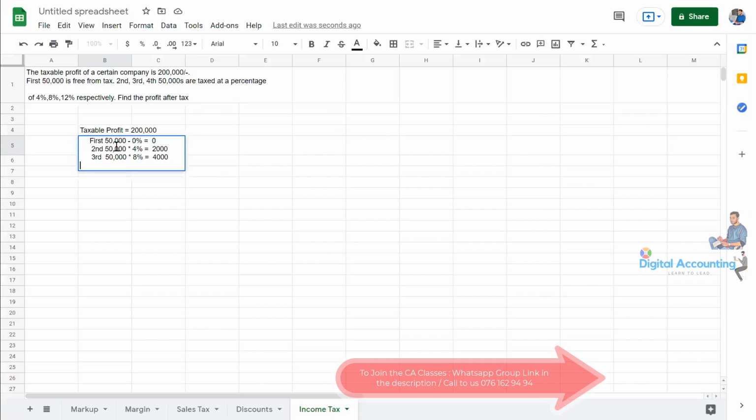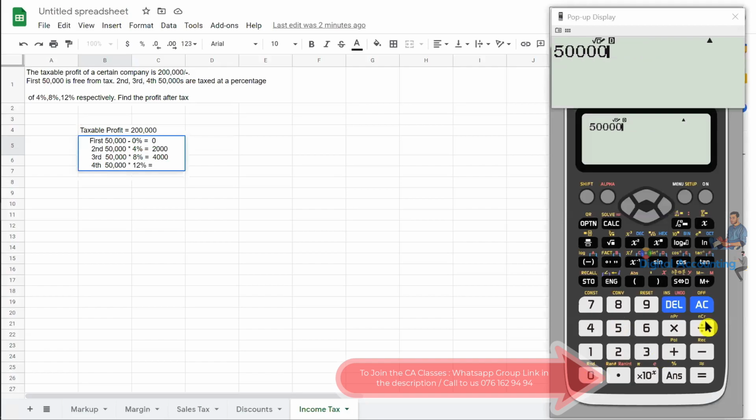So first 50,000 okay, second 50,000 okay, third 50,000 at 8%, fourth 50,000. Fourth 50,000 at 12%. Then how much? So 50,000 into again 0.12, 12%. It will be 6,000 rupees.